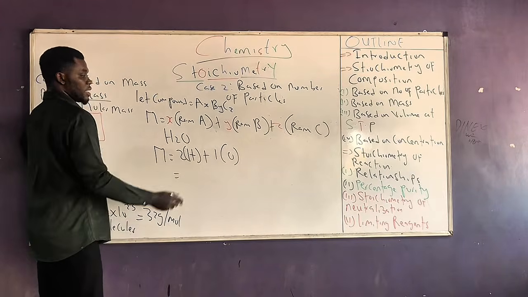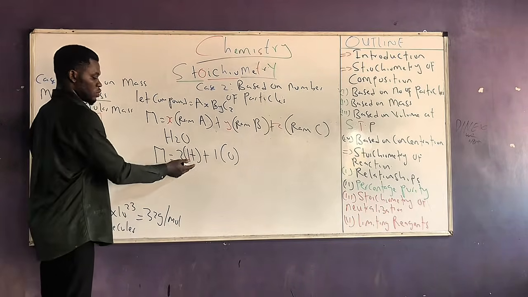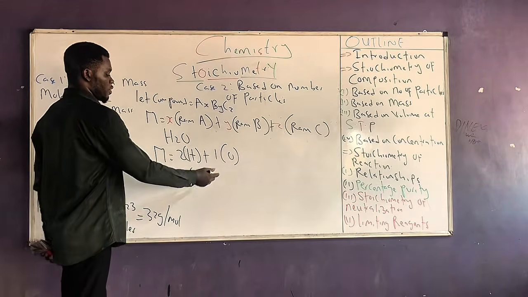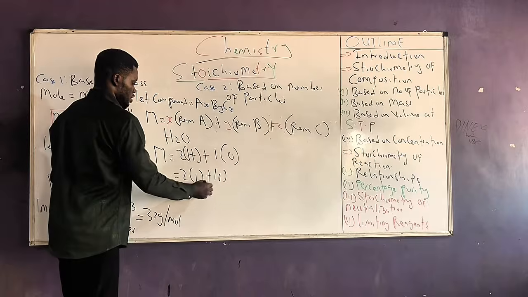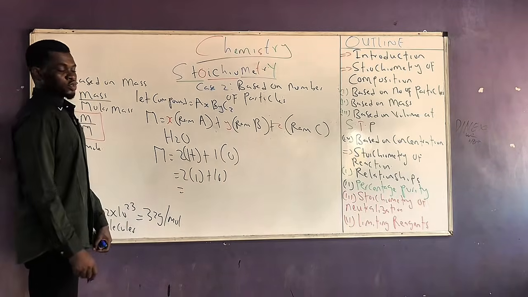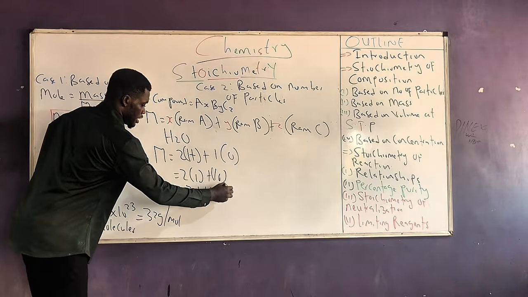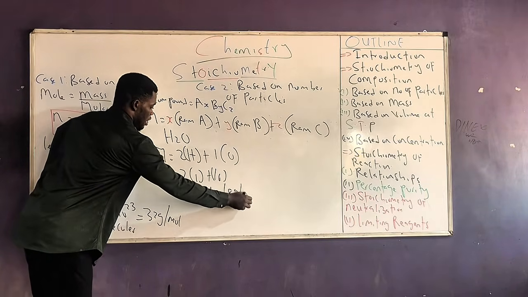What is the RAM of hydrogen? The RAM of hydrogen is 1. This will be 2 in bracket 1, plus what is the RAM of oxygen? The RAM of oxygen is 16. So 2 times 1 gives us 2 plus 16. This gives us 18 grams per mole.